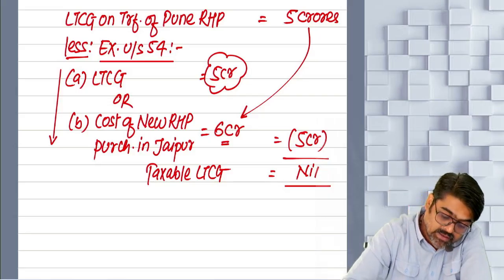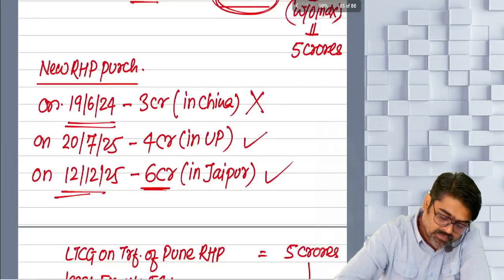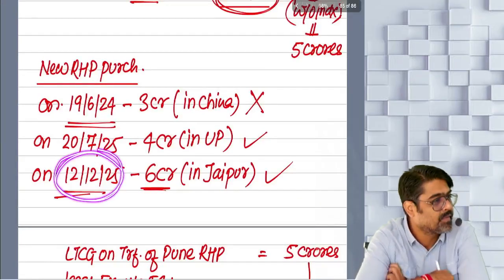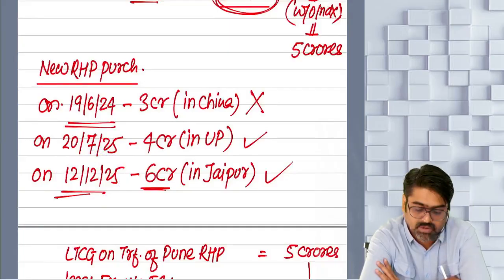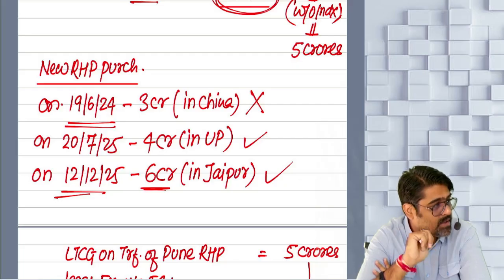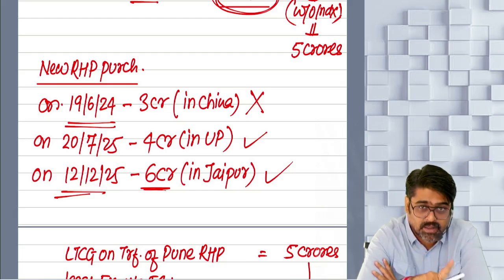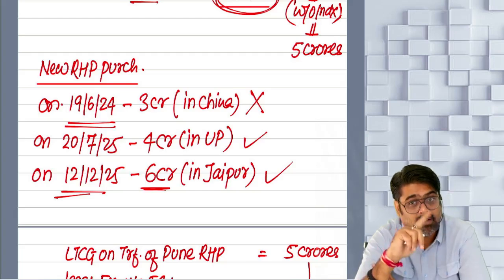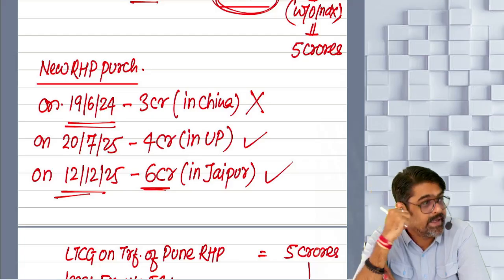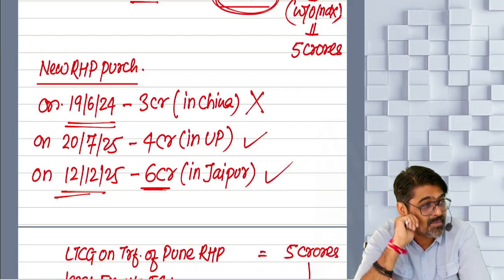Now please pay attention. They are saying that this new residential house property, okay, no? When did you buy it? From 12th December 2025, for the next 3 years it cannot be transferred. So transfer of the Jaipur property is not allowed till 12th December 2028. Till 12th December 2028, you cannot sell the property.